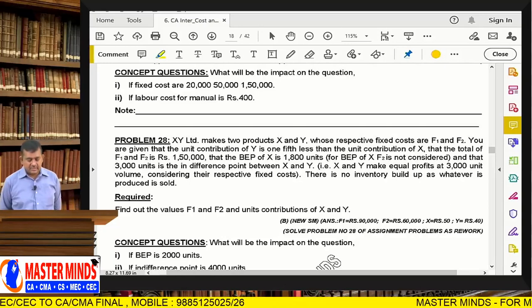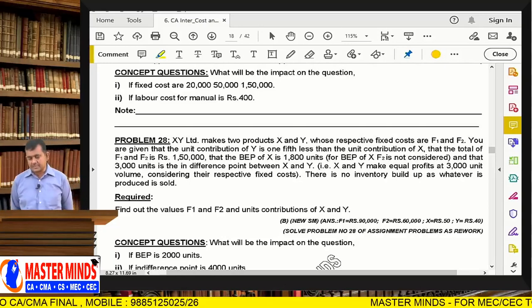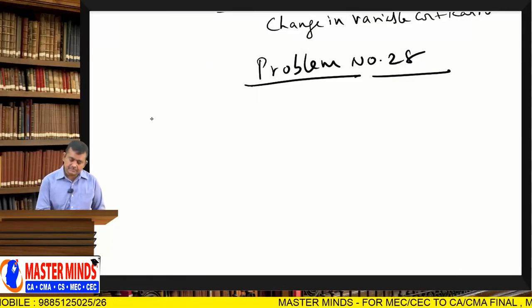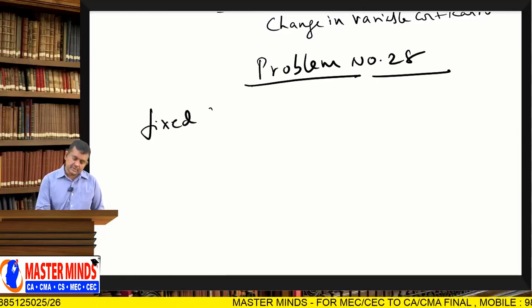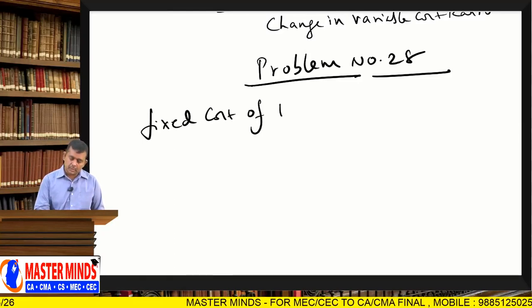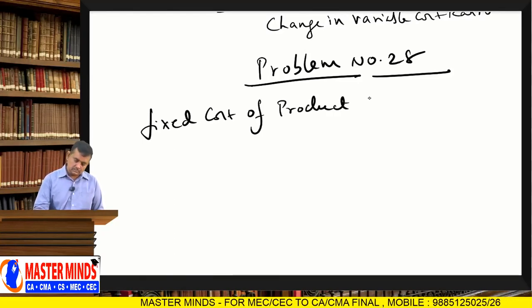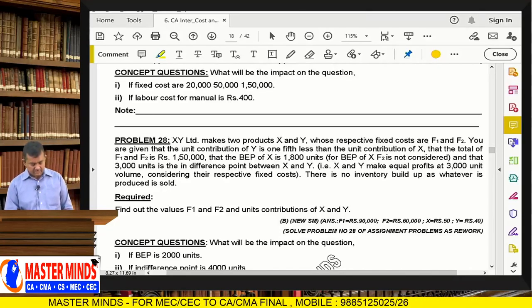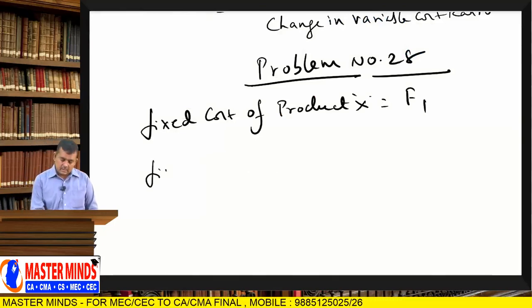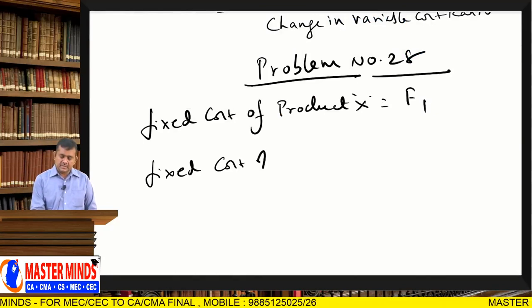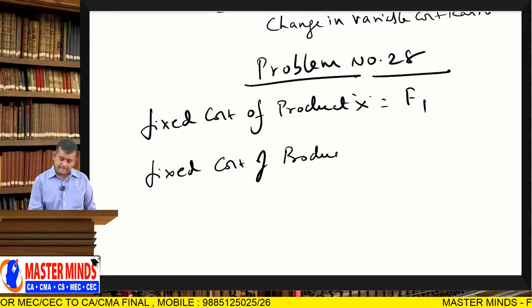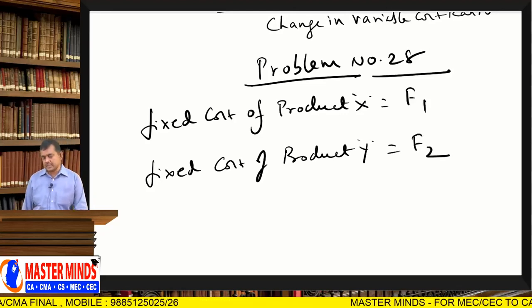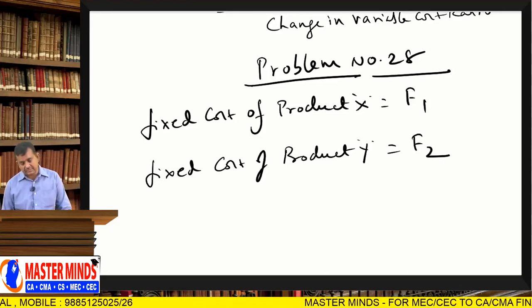Fixed cost of product X is F1, fixed cost of product Y is F2. Note down.